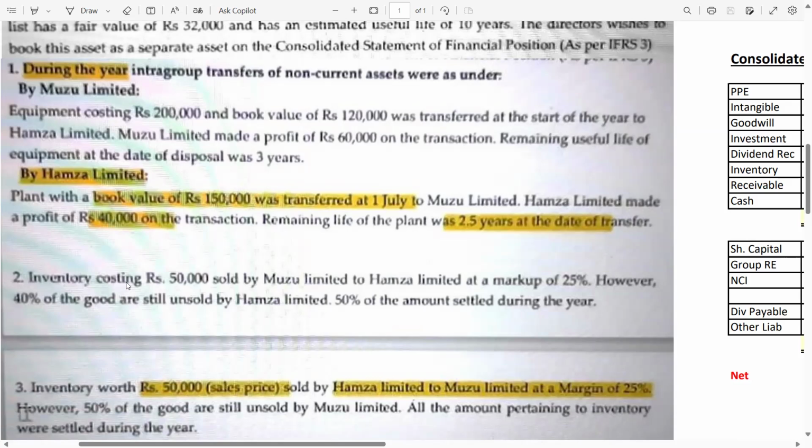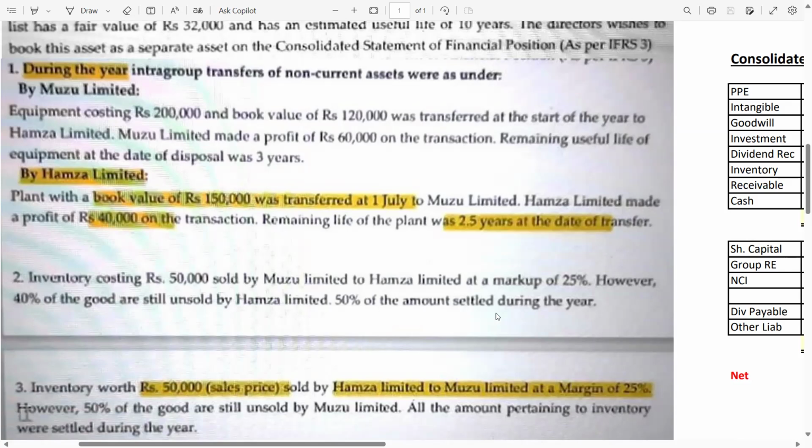Now guys, inventory. Inventory costing rupees 50,000 sold by M Limited to H Limited. This is a P2S inventory sale. At a markup: whenever there is the word markup, it means you have to apply the percentage on the cost. Whenever there is a margin, margin means apply on the sales price. However, 40% of the goods are still unsold. This is the unrealized profit, because out of 100, 40% of the goods are still unsold. So once you get the profit, you apply 40% and you get the unrealized profit.